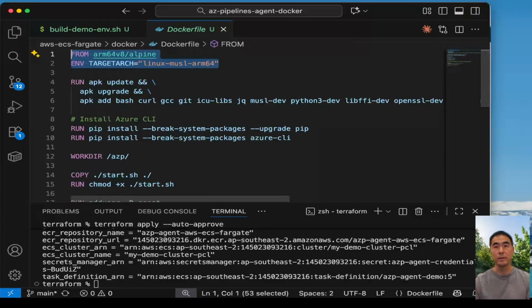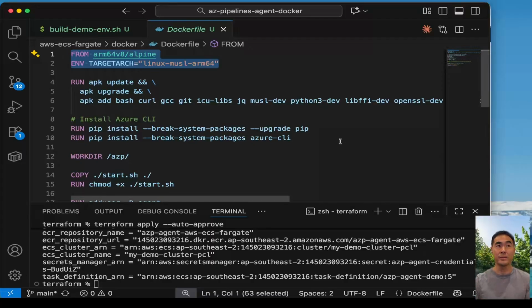Otherwise, it's not going to work because ARM and x86 have different instruction sets. An ARM image won't run on x86 infrastructure and vice versa. And this happened to me the first time I deployed ECS with Fargate. By default, it just creates it with x86 infrastructure, and I was wondering why my ECS tasks were failing to run. That's because of this incompatibility.